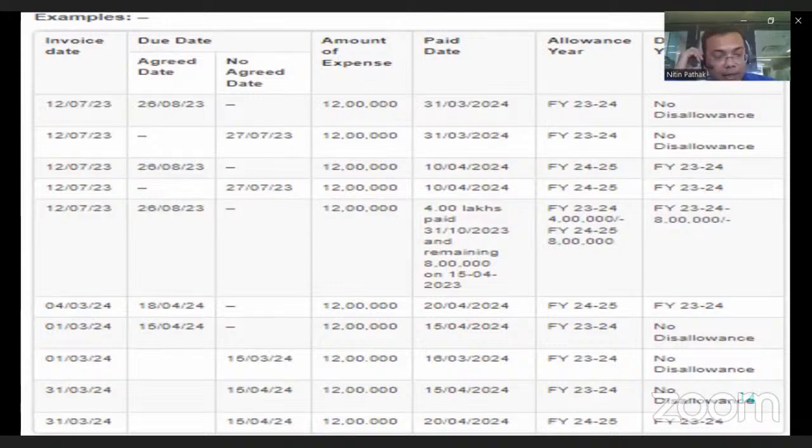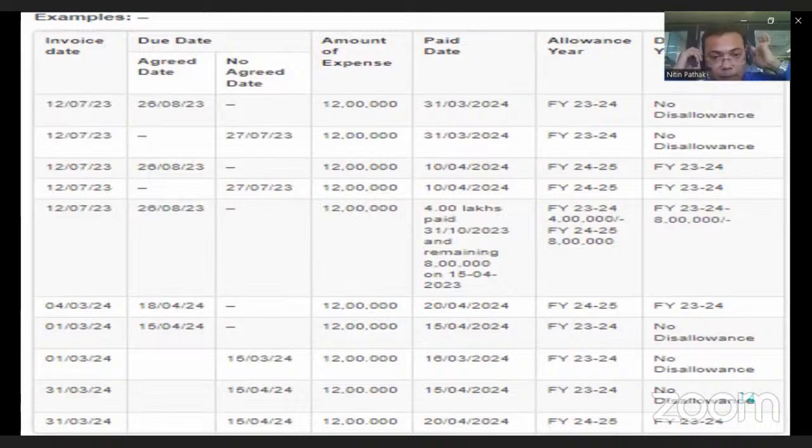Within the time limit, the payment of 4 lakh is allowable in the same financial year, that is 23-24, and the 8 lakh will be allowable expenditure but in the next financial year, that is 24-25. The 8 lakh rupees for 23-24 is disallowed and added back to net profit, and the buyer needs to pay tax on that.